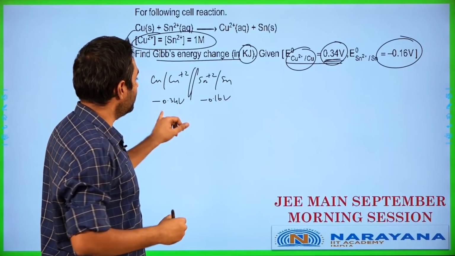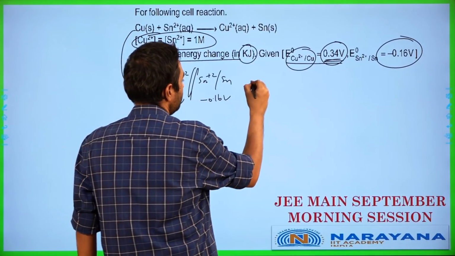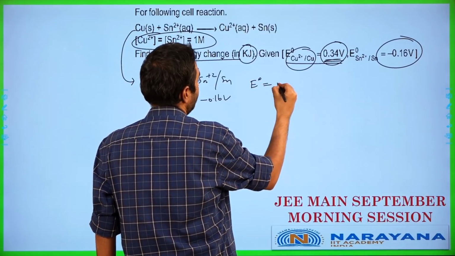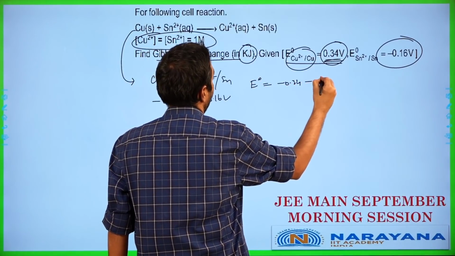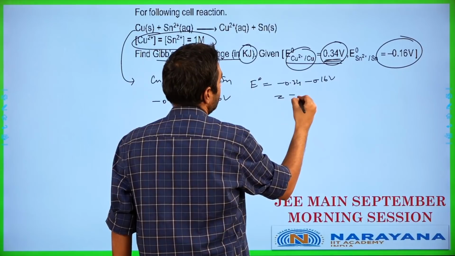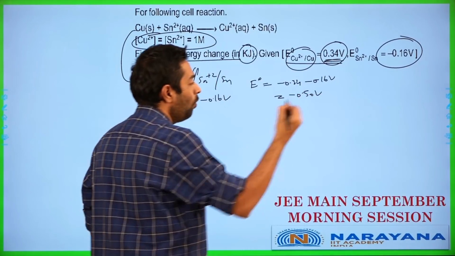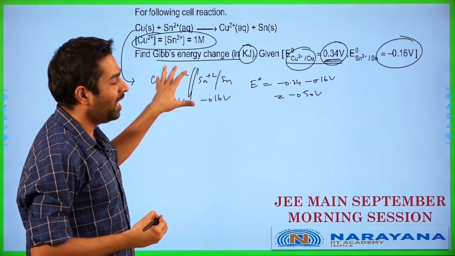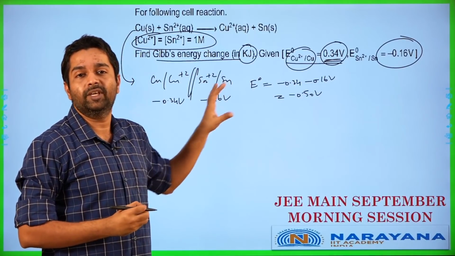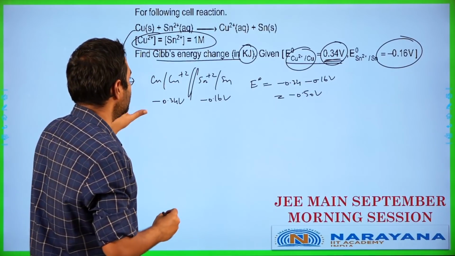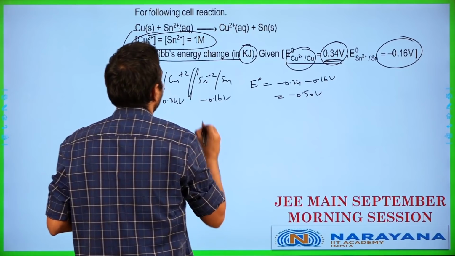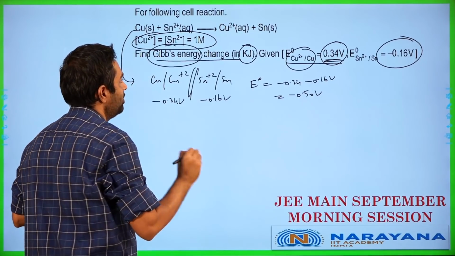So we're going to be having minus 0.34 and minus 0.16. So the E naught of this cell works out as minus 0.34 minus 0.16, which of course works out as minus 0.50 volts in this particular case. So we're going to be having the electrode potential of this cell being minus 0.50 volts in this scenario. They are asking us to find out what is going to be the Gibbs free energy change.